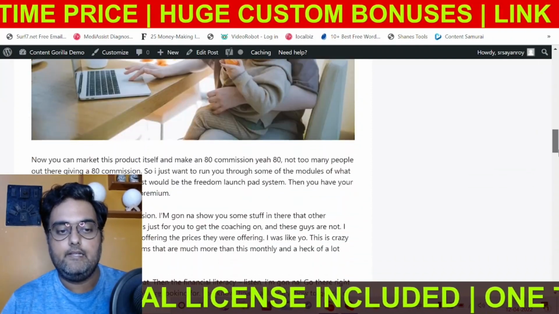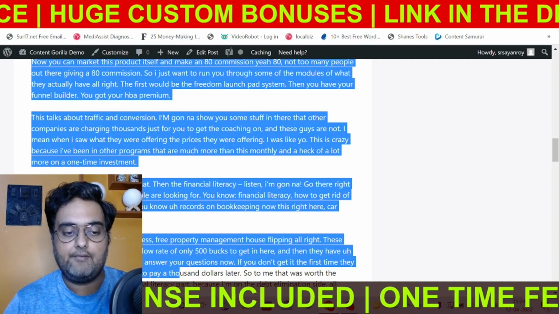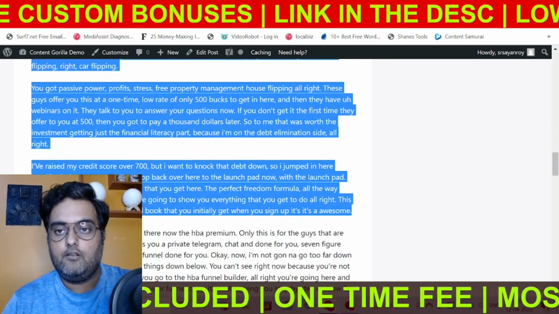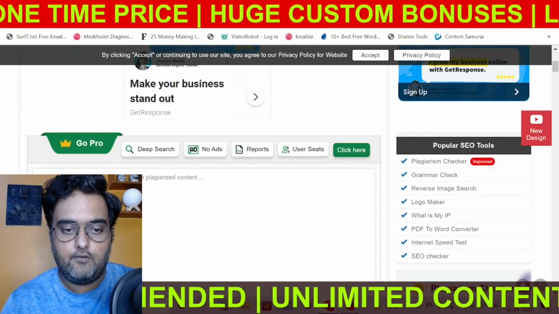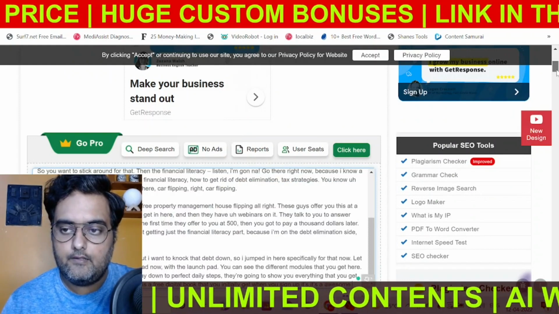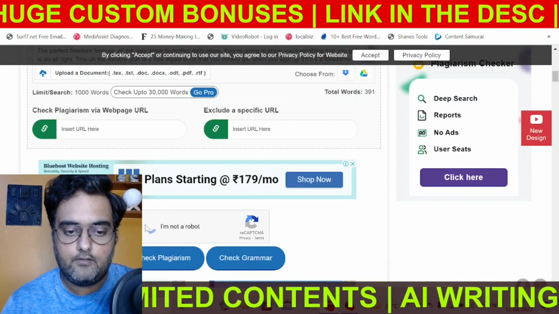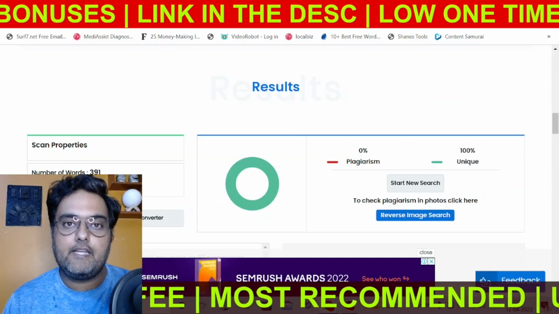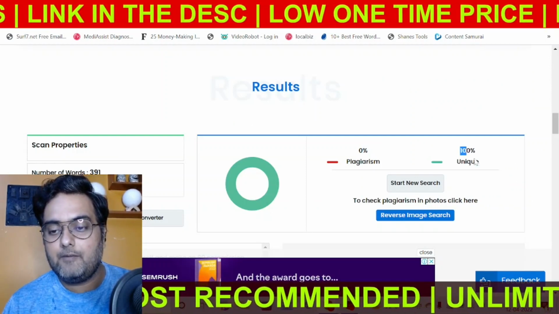And in here, let me take a few lines from here and check the plagiarism, right? So let us go over to the plagiarism checker. And in here, let us paste the content over here. Now, once this is done, let's go for check plagiarism. So here you can see 391 words were taken and the plagiarism is 0% and 100% unique.